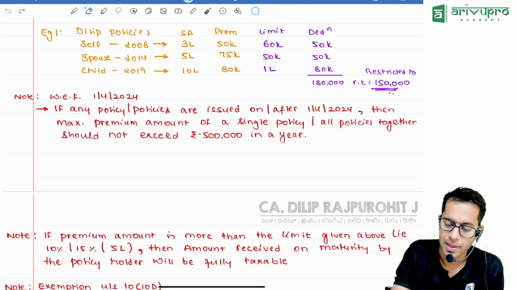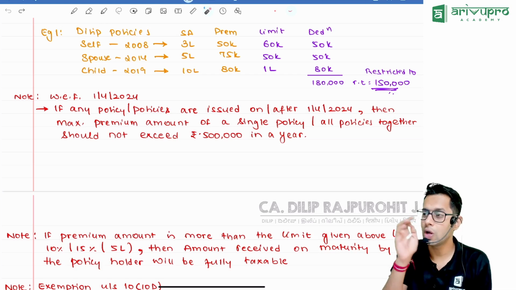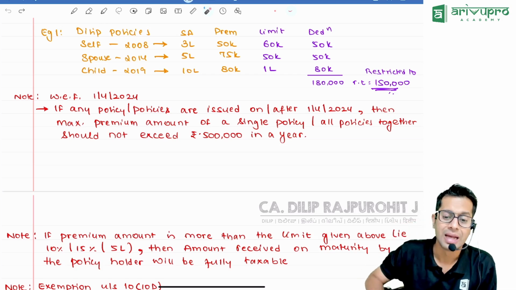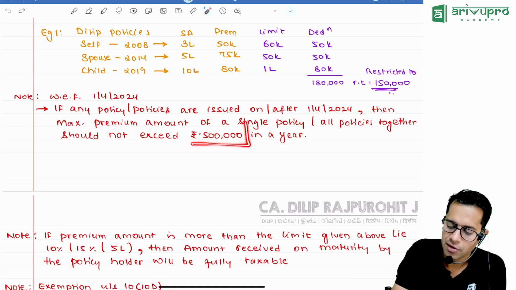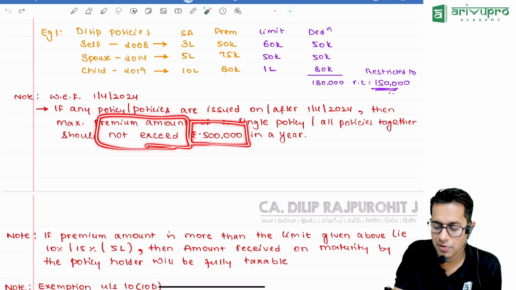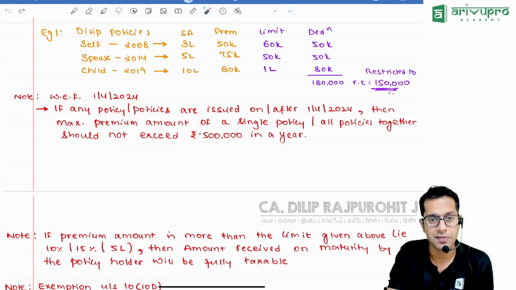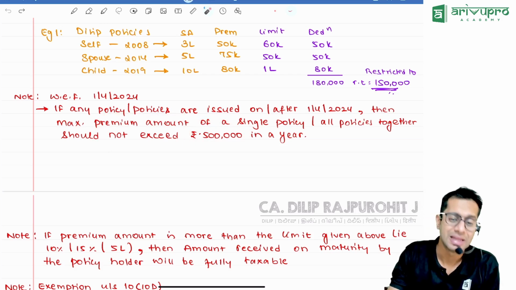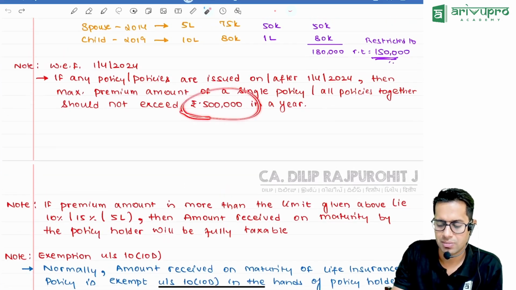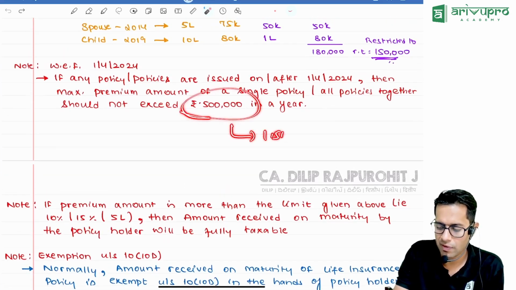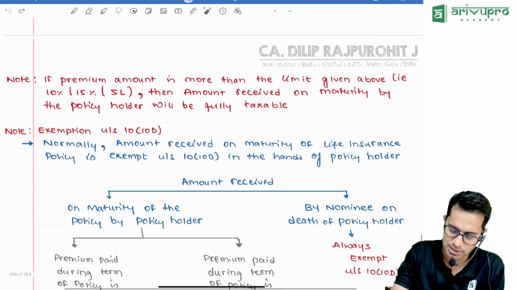What is this point telling? If you have taken any policy on or after 1st of April 2014, the maximum amount of premium which can be adjusted by you is how much, sir? 5 lakh rupees. The maximum amount of premium which you should pay should not exceed 5 lakh rupees. If it is more than 5 lakhs, then the amount received at maturity will be disallowed. And anyways, you can claim a maximum exemption of 1.5 lakh rupees only, even if it is more than 5 lakhs.